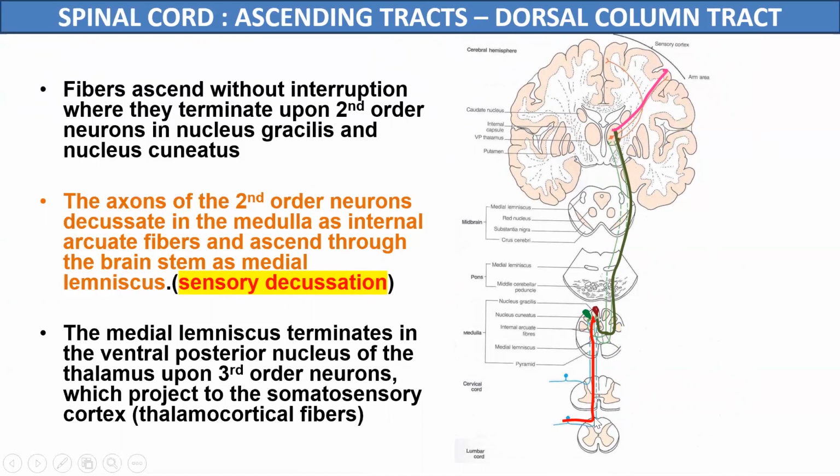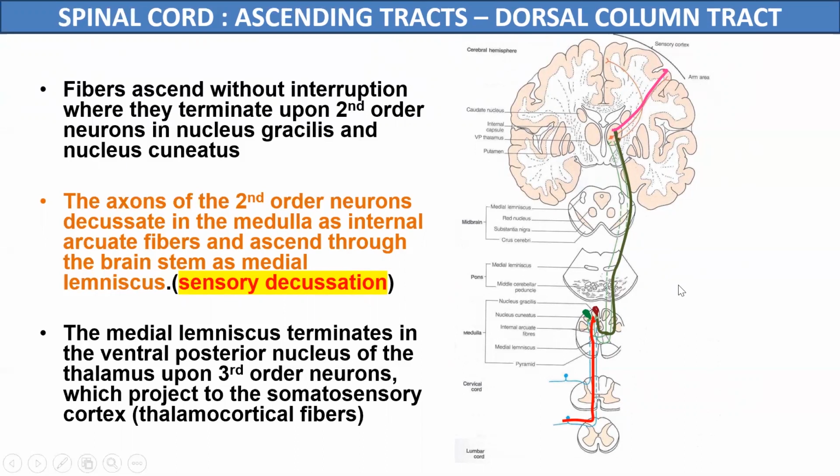So this is the pathway of the dorsal column tracts, which has a first order neuron which is not relaying in the spinal cord, but the axons of the first order neurons are traveling up to the medulla, relaying in the nucleus gracilis and nucleus cuneatus. Now the axons from these second order neurons are crossing over to the opposite side and reaching up to the thalamus, where they relay. And now the axons of the third order neurons will start and they will reach up to the sensory area of the cerebral cortex. So this is the difference in the pathway of the spinothalamic and dorsal column tracts.